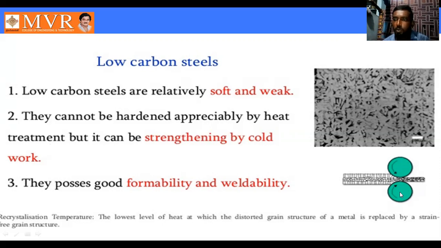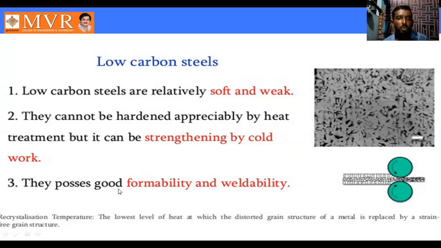These are the two rollers, and this is the low carbon steel. We arrange the low carbon steel metal between these two rollers. What happens is that the two rollers compress the steel, and the diameter is reduced. See here, initially the dimensions are like this. After the rollers, the size is reduced, and the strength of the low carbon steel increases. It is a totally cold working process. That is the point here.